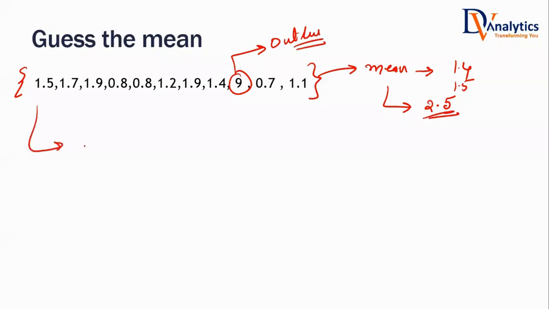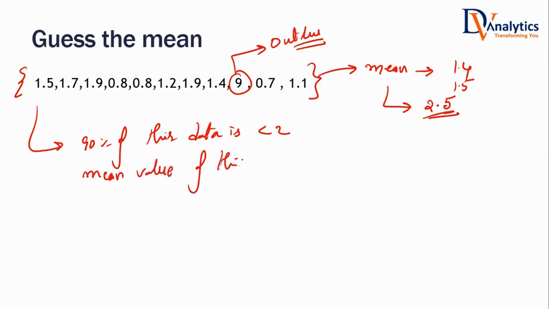Now look at this data set. Is it fair to say 90% of this data is less than 2? Is it a fair point? Yes, sir. 90% of this data is less than 2. The mean value of this data is 2.5. On one side I'm saying 90% of the data is less than 2, on the other side I'm saying the mean value is 2.5. Don't you think these two are contradictory statements?